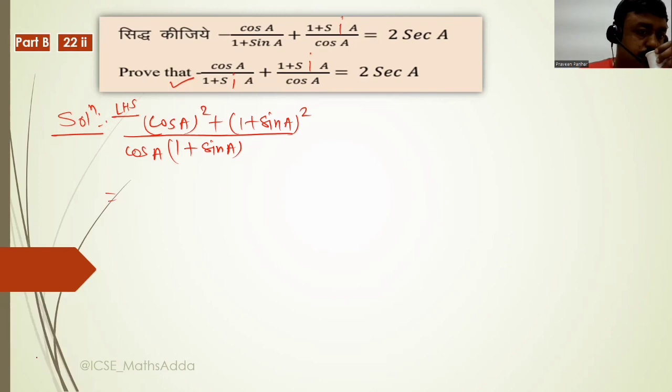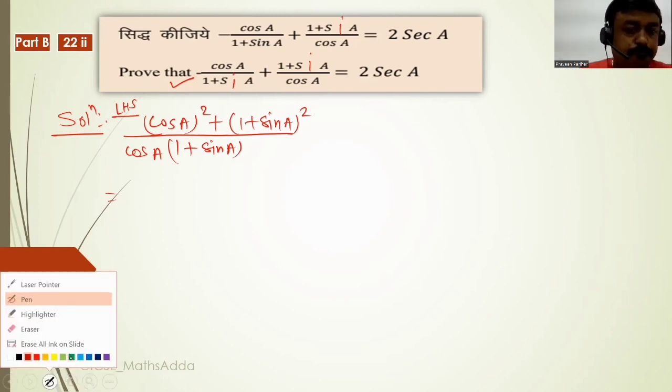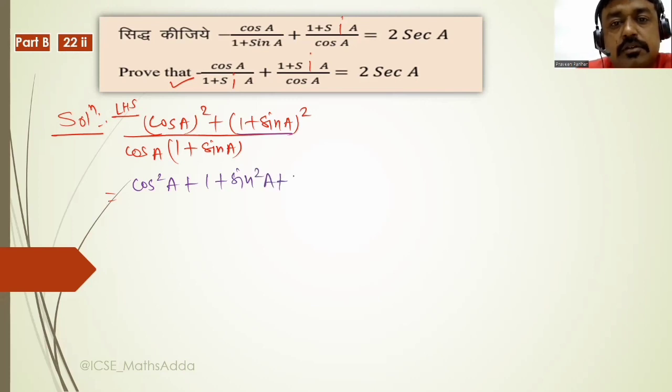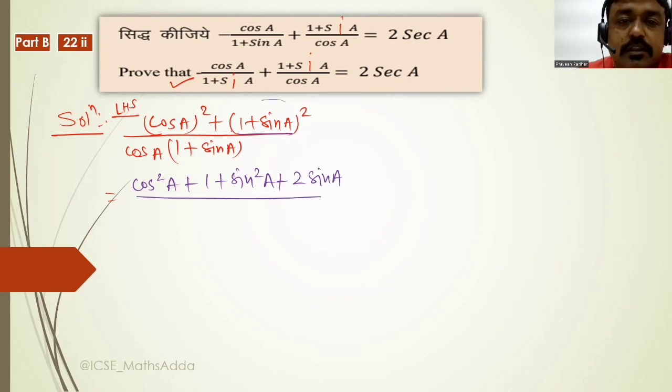See, (a plus b) whole square identity is your 1 square plus sin square A plus 2 sin A. You are using the a plus b whole square identity in this.